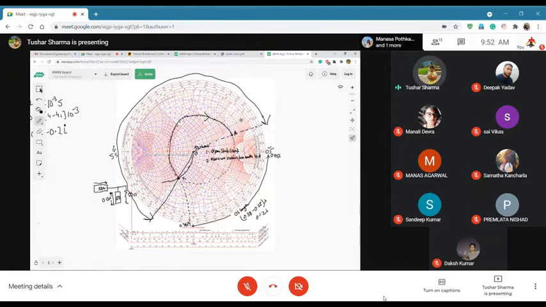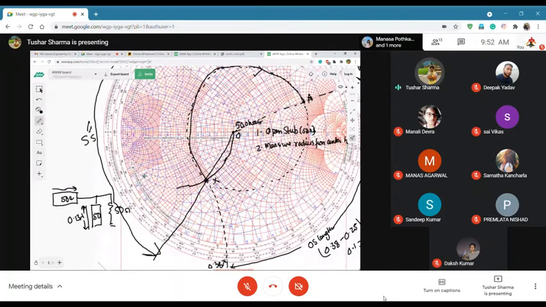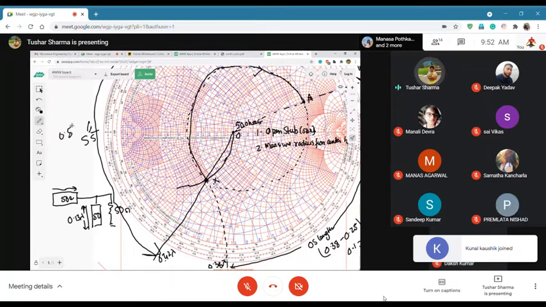So let's see how much this is. We'll have to zoom in. So you see this is how much? 0.42 lambda. Here it is 0.5 lambda.